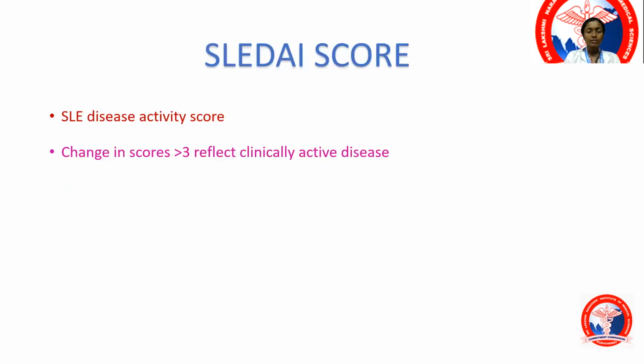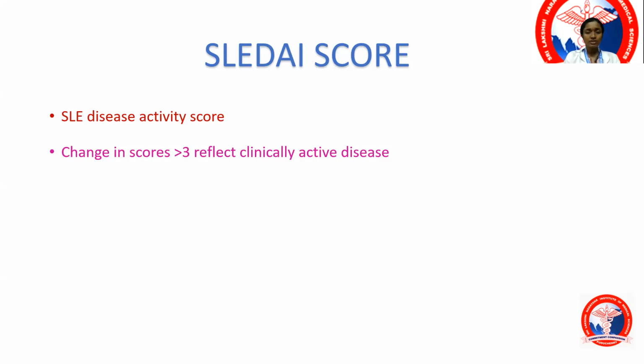Then once you start treating the patient, you employ what is known as a SLEDAI score. That is a disease activity index, the SLE Disease Activity Index, which shows an indication of the severity of the disease. So at baseline, you check the SLEDAI score. Then at every hospital visit subsequently, look at the SLEDAI score to see if the patient is going into remission or if the patient is not improving or is worsening.